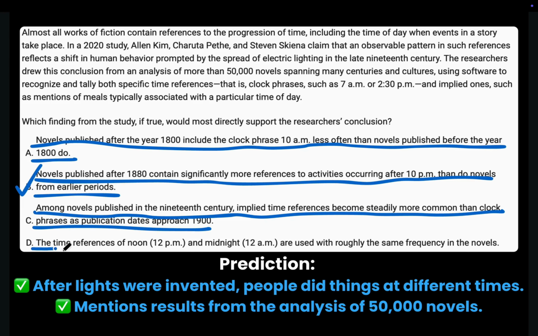Choice D. The time references of noon 12 p.m. and midnight 12 a.m. are used with roughly the same frequency in the novels. This does not show people started doing things at different times, so this is the wrong choice, and choice B is correct. This next question is also at max difficulty. However, this question asks for the choice that weakens the conclusion, hypothesis, or potential explanation in this case.